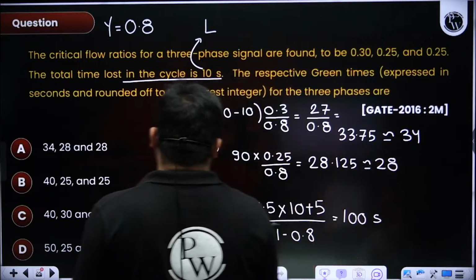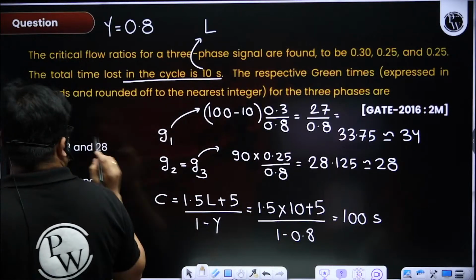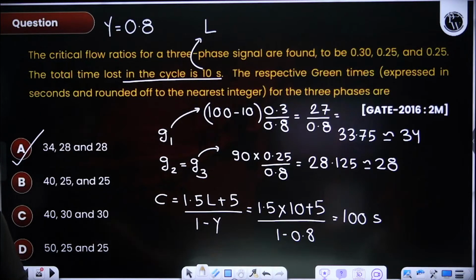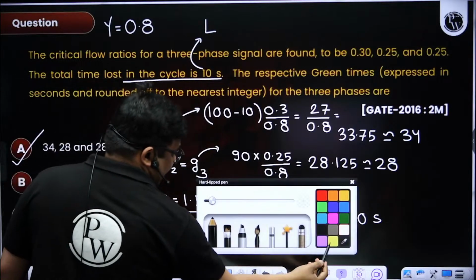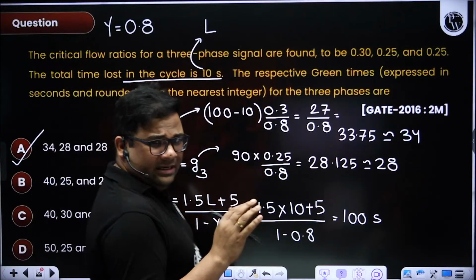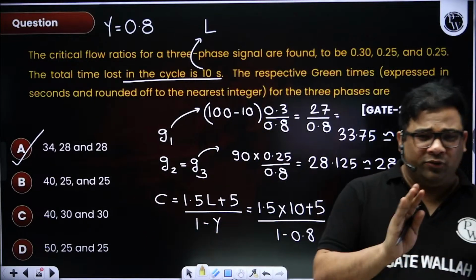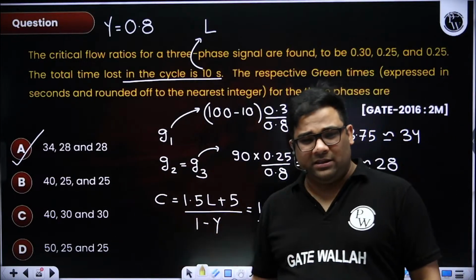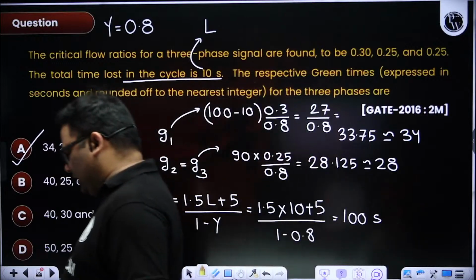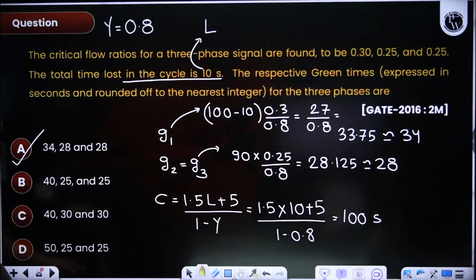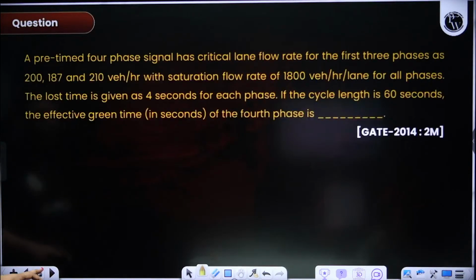So the right answer is this. Very straightforward questions. If you know the formula, you can easily solve this kind of question. In the GATE exam, if you have studied all the formulas and solved one or two questions of all the topics, then you can easily score 60, 70. But we have to remember and solve all the types of questions.